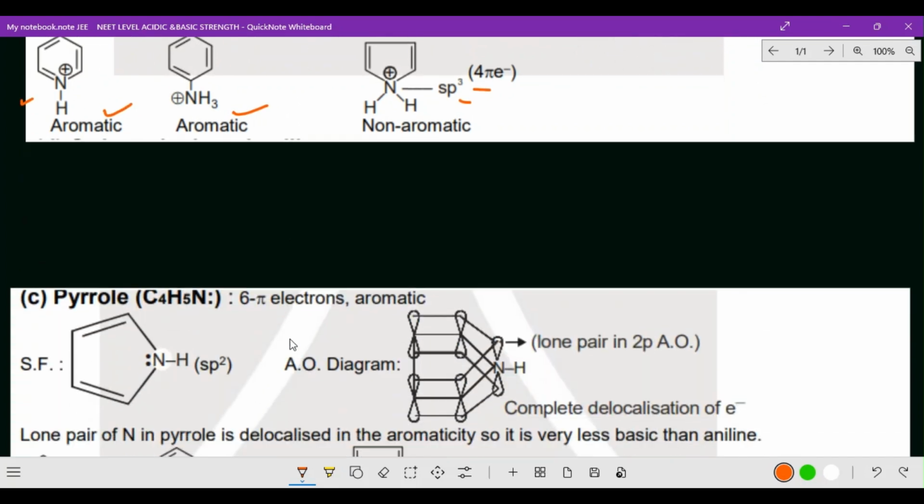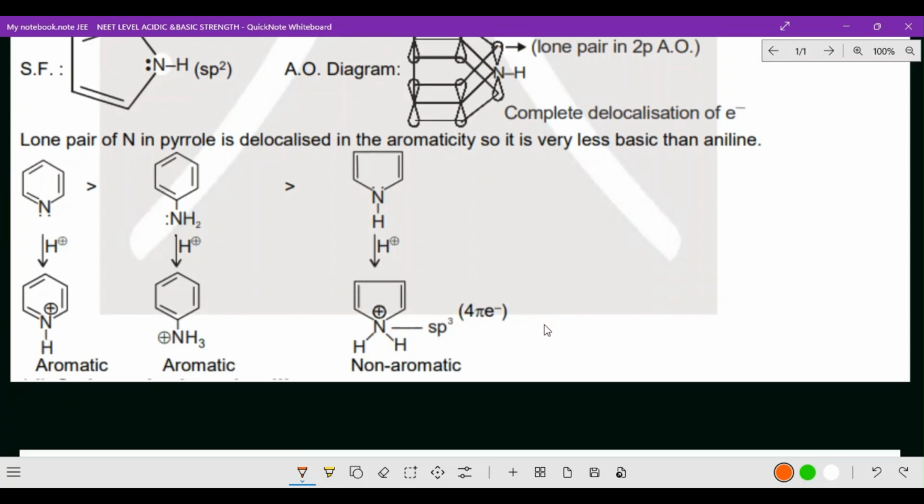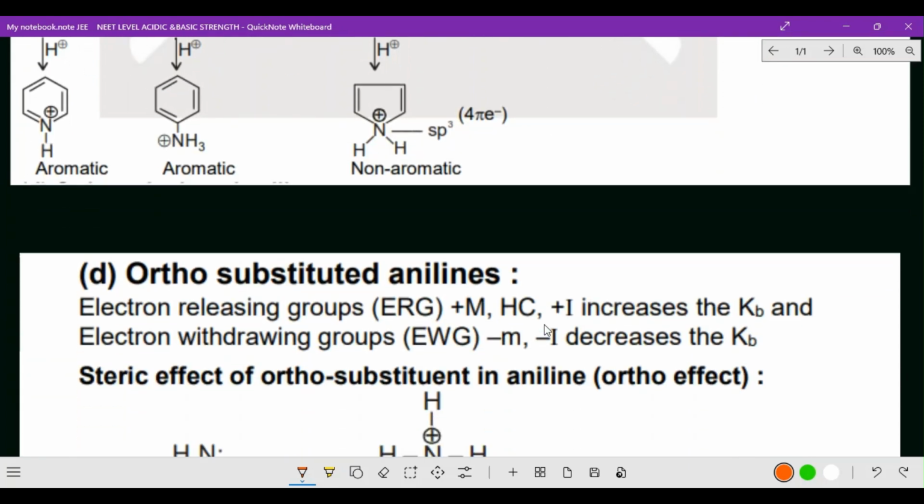Okay, now next one, pyrrole. When we talk about pyrrole, it also has 6 pi electrons, aromatic. So 6 pi electrons delocalized, aromatic, less basic. The same idea we have gone through, the same point we get here also.